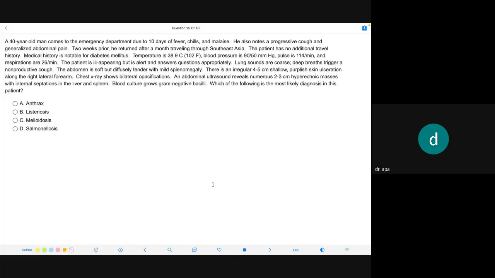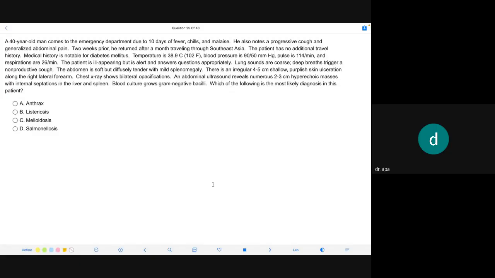Okay. Which of the following is the most likely diagnosis in this patient? A 40-year-old man comes to the emergency department due to 10 days of fever, chills, and malaise. He also noted progressive cough and generalized abdominal pain 2 weeks prior. He returned after a month traveling through Southeast Asia. The patient has no additional travel history. Medical history is notable for diabetes mellitus. Temperature 38.9, blood pressure 90/50, pulse 114, respiration 26. The patient is ill appearing but is alert and answers questions appropriately. Lungs are coarse, and a deep breath triggers a non-productive cough.